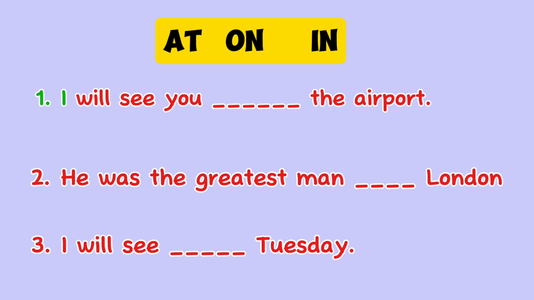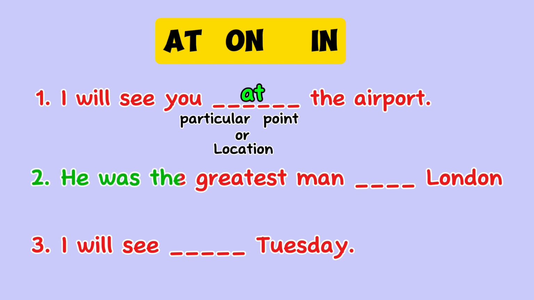Let's go. I will see you blank the airport. The answer is at. I will see you at the airport. In this sentence, at is the correct preposition to indicate the specific location where the action of seeing will occur. At is used to specify a particular point or location.